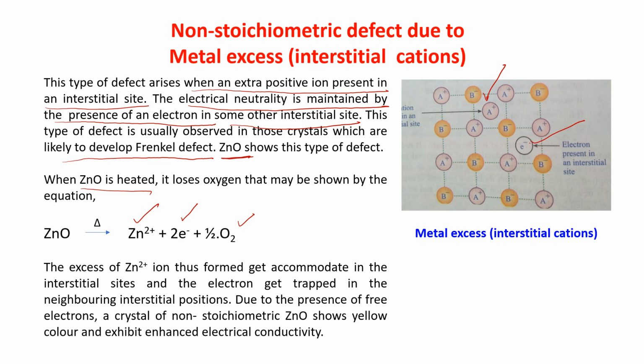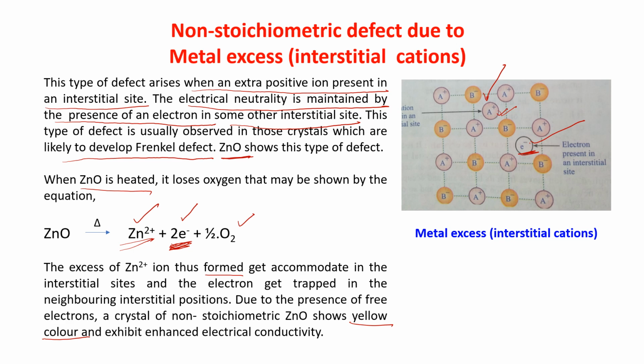The excess Zn2+ ions thus formed get accommodated in the interstitial site, and the electron gets trapped in the neighboring interstitial position. Due to the presence of free electrons, a crystal of non-stoichiometric ZnO shows yellow color and exhibits enhanced electrical conductivity.